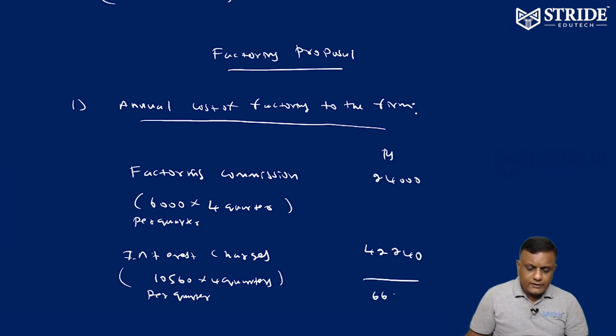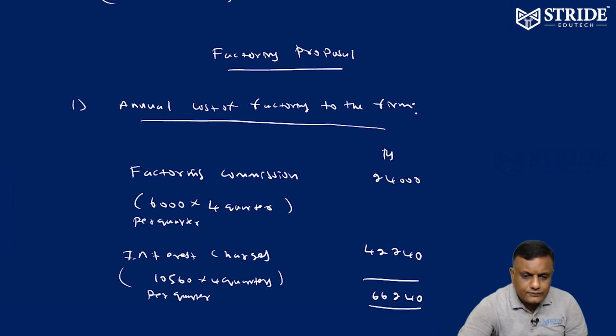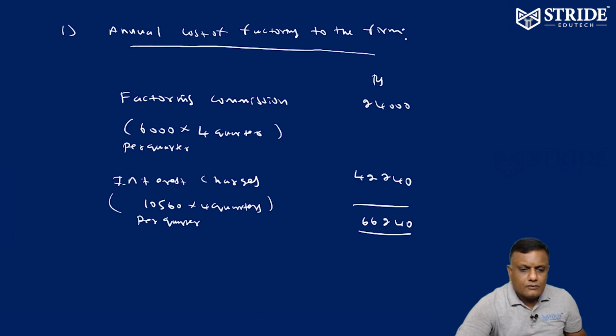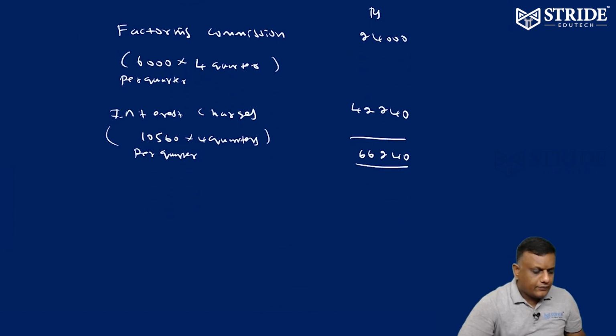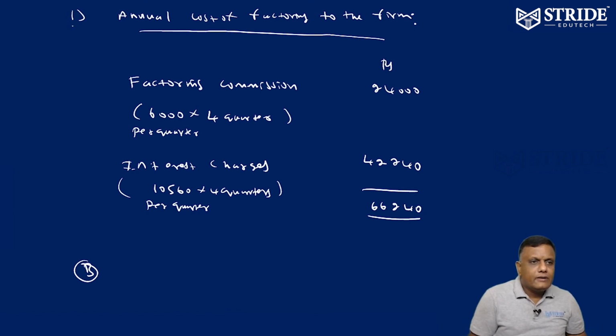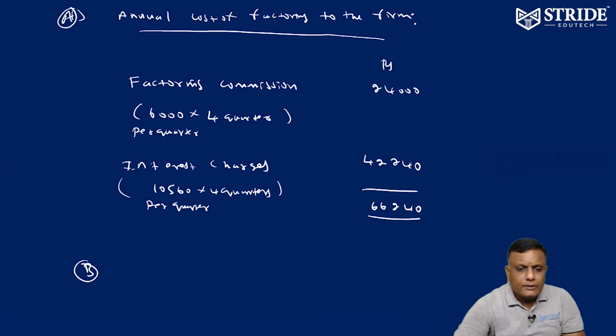Total is 66,240. This is A, the annual cost of factoring to the firm.